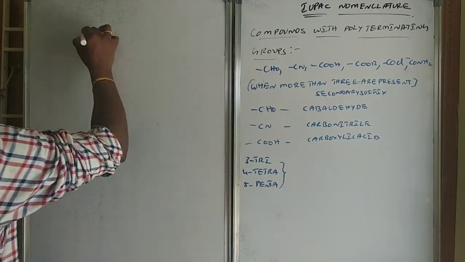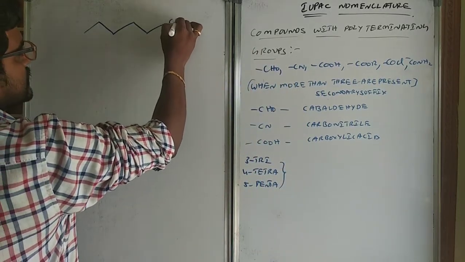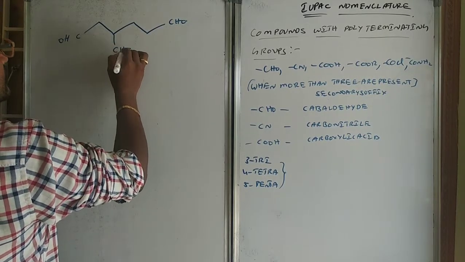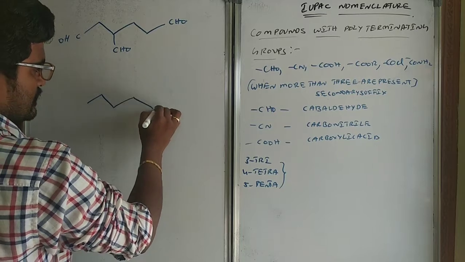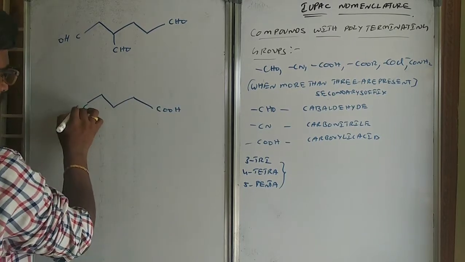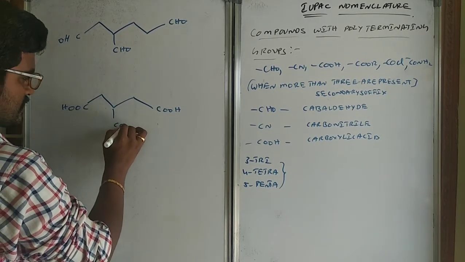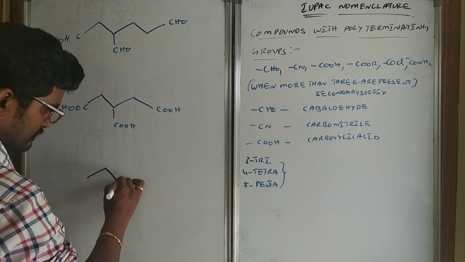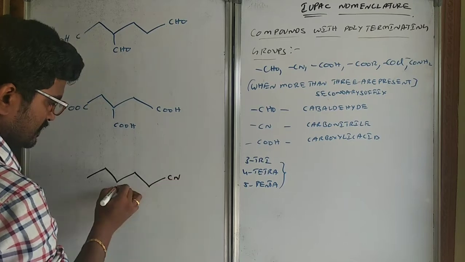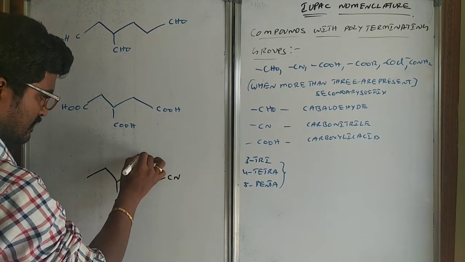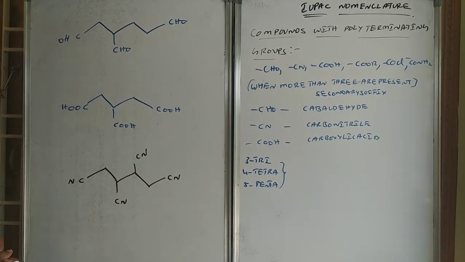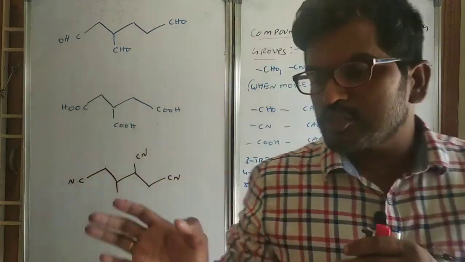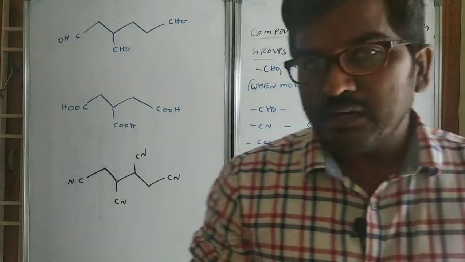Let us take for example this compound: CHO, CHO, CHO; COOH, COOH, COOH; CN, CN, CN, CN. When two are there, you can consider them in the main chain, number them and name them.